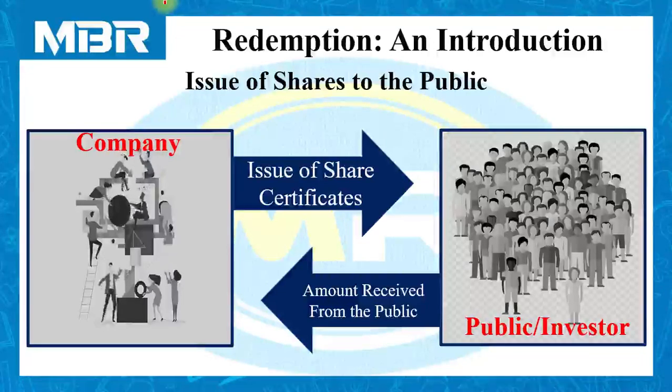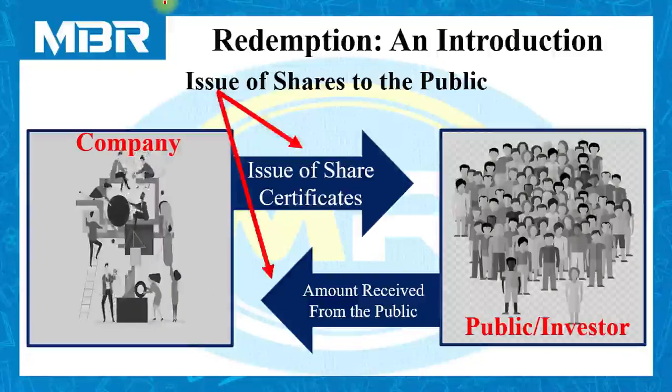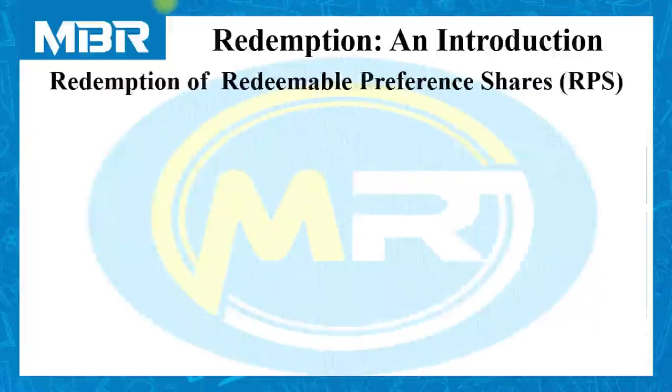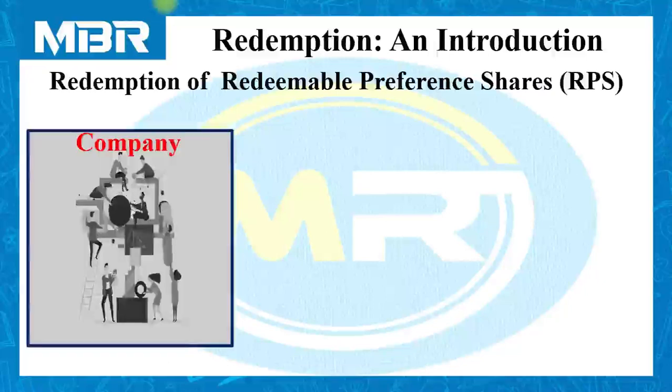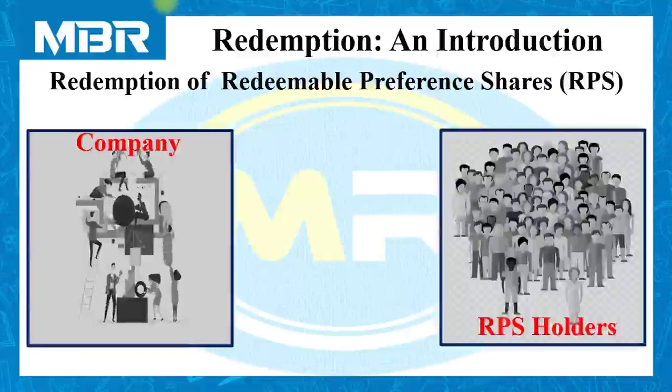In case of issue, the company used to collect amount from the public, and the company used to issue share certificates to the public. In case of redemption, the process is opposite. In case of redemption of redeemable preference shares, on one hand we have a company, and on the other hand we have shareholders.